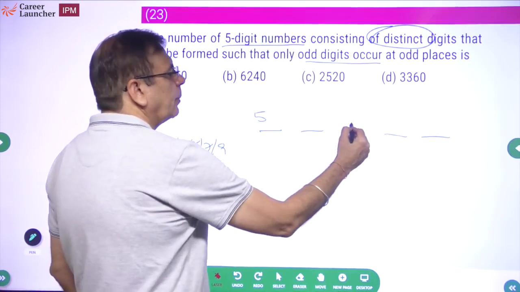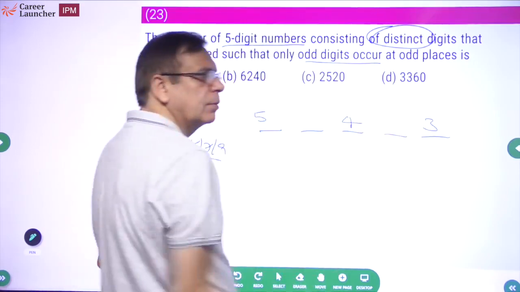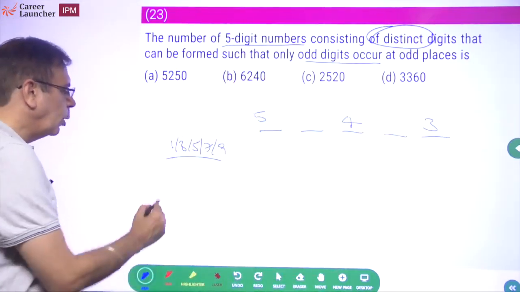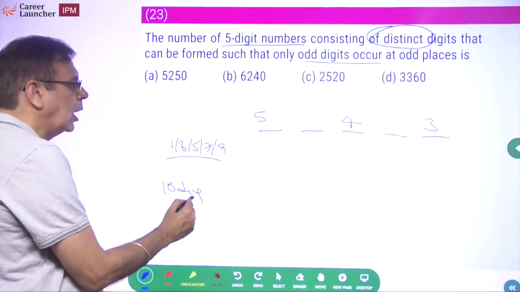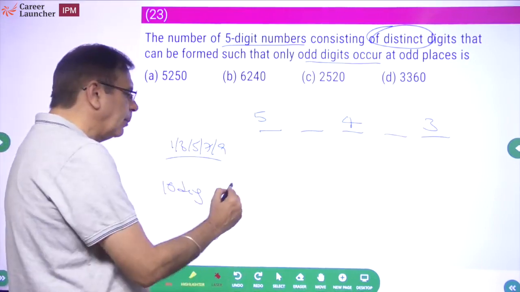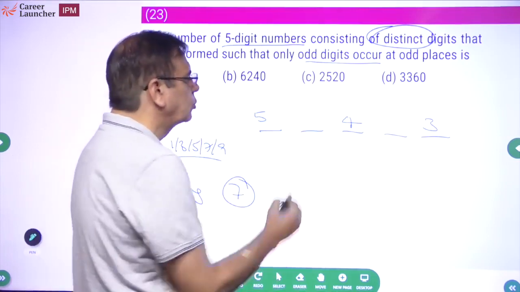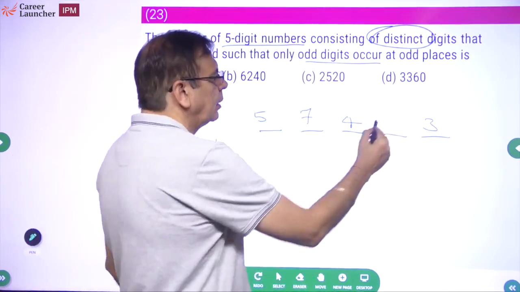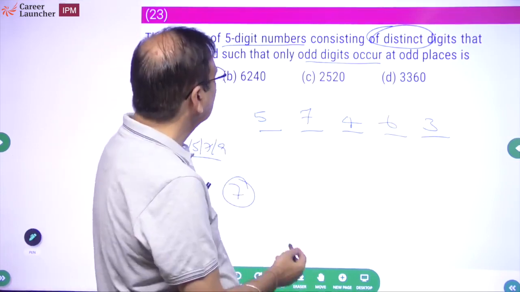एक को use कर लिया तो यहाँ पे I'll have 4 options, यहाँ पे I'll have 3 options. Okay. Out of how many digits? Total are 10 digits. How many I used? 1, 2, 3 used. So I am left with 7 digits. So what should be here? I have 7 possibilities here and 6 possibilities here. So what should the answer be?